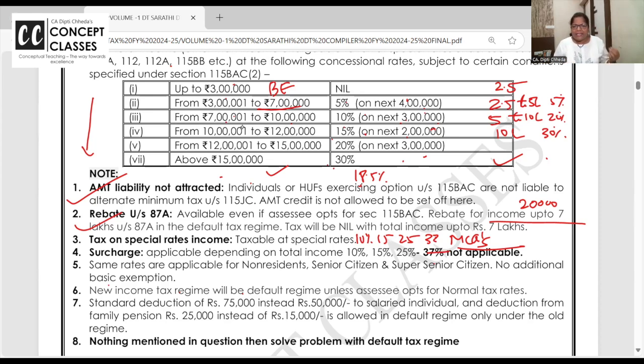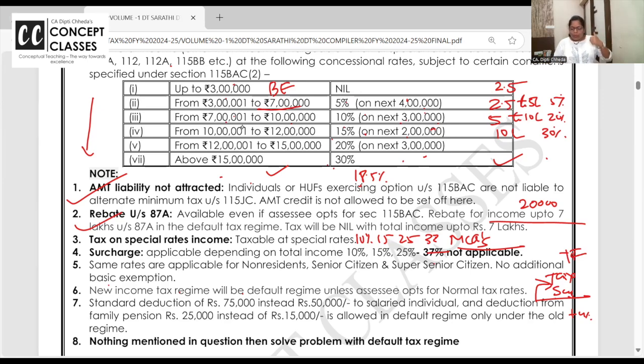Even if your income is 8 crore and you are paying the tax in default tax regime, then the surcharge applicable is 25%, right? I hope you remember tax is calculated on total income, surcharge is calculated on tax, and on tax plus surcharge, 4% health and education cess.